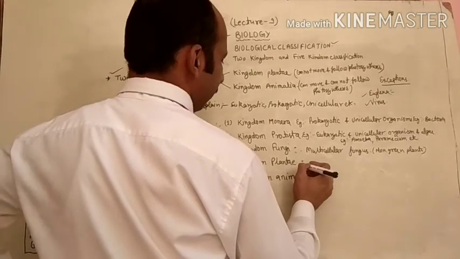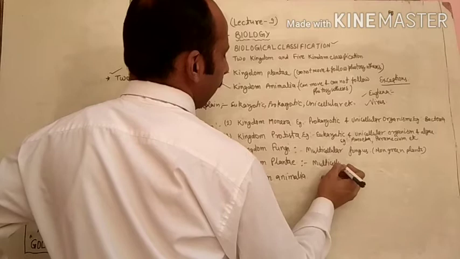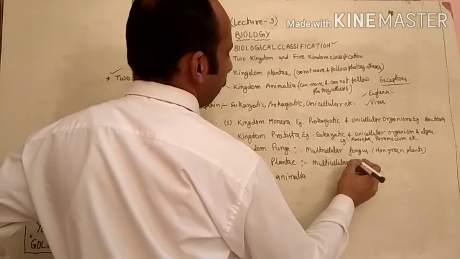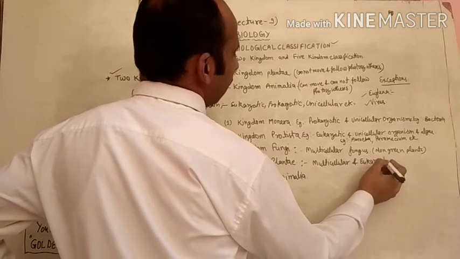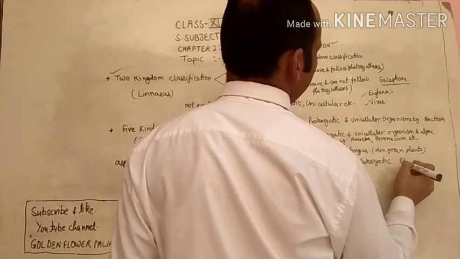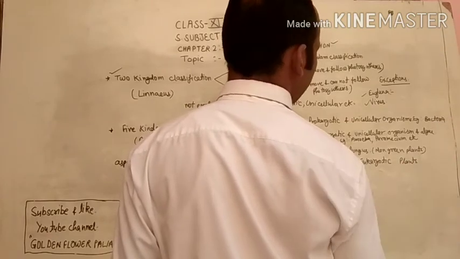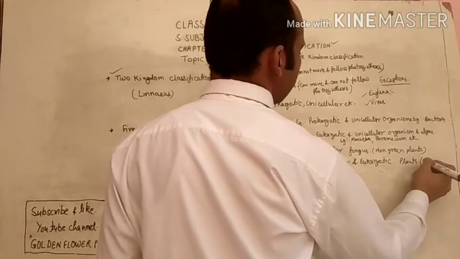Kingdom Plantae, multicellular and eukaryotic plants, green plants. Okay, green plants are kept in this group.